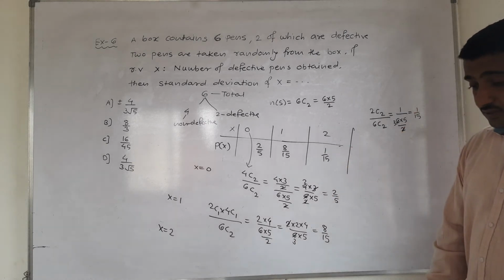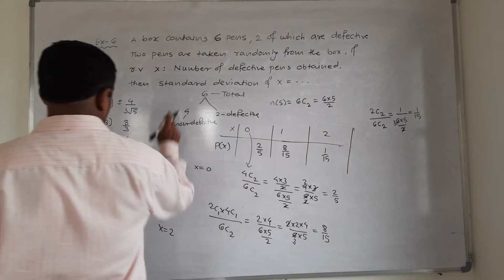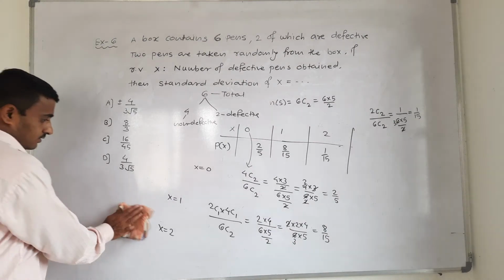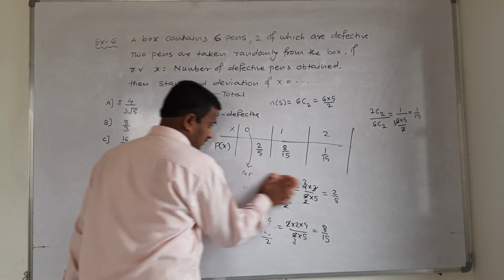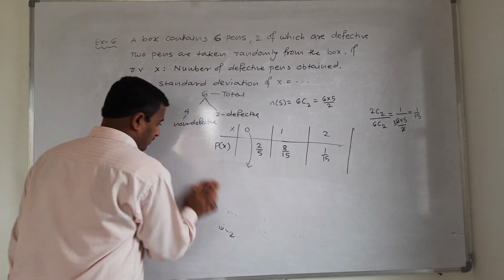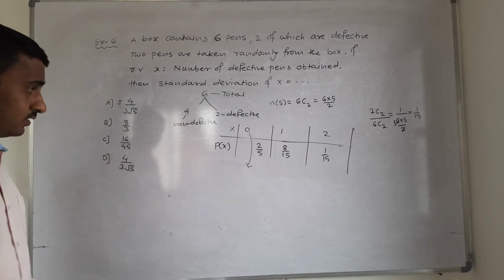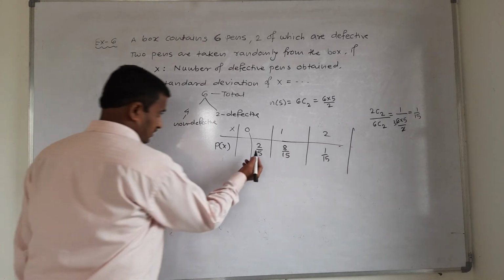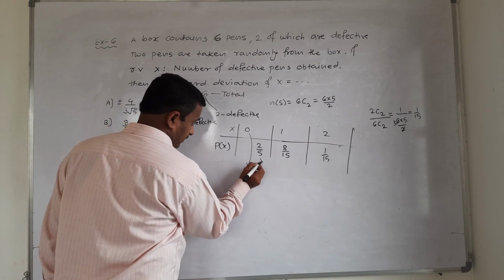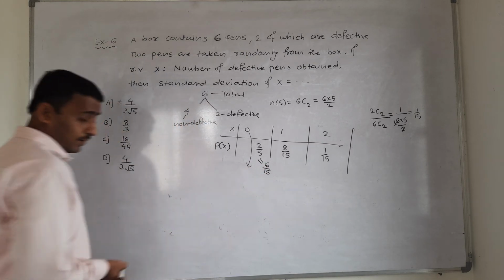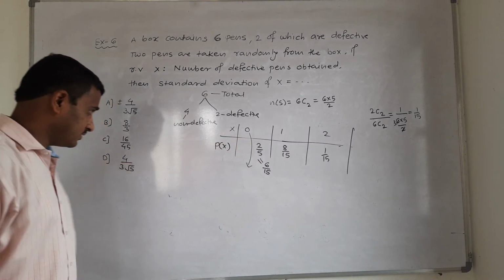What is asked? Standard deviation, that is the square root of variance. Now we just calculate the variance. Instead of 2 by 5, I write it as 6 by 15. And again the same, 6 by 15.